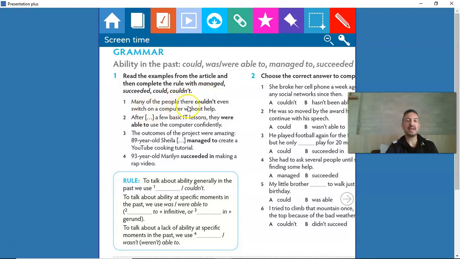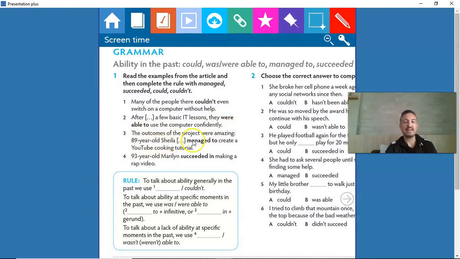Many of the people there couldn't even switch on a computer without help. So this is the lack of ability, no ability in the past. Number 2, after a few basic IT lessons, they were able to use the computers confidently. Okay, so that was an ability that they had in the past.